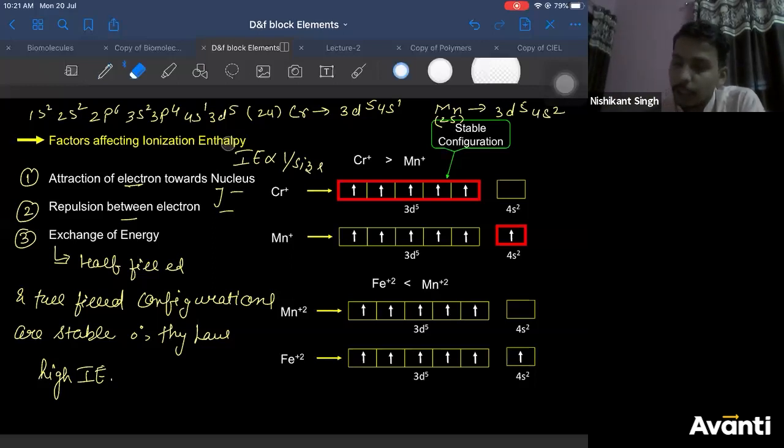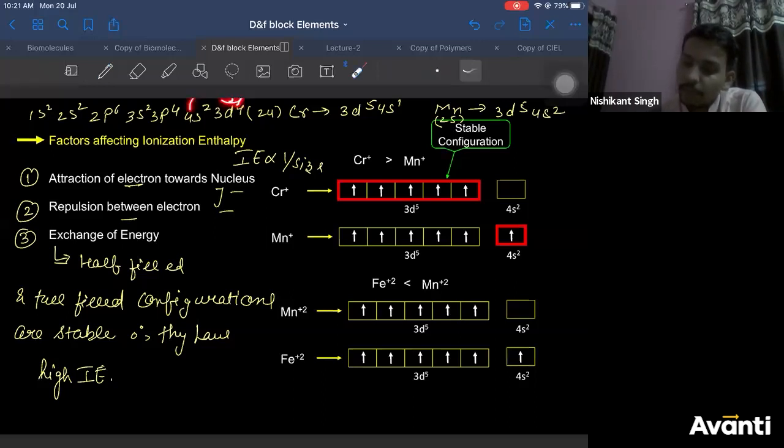I am kind of teaching you first year again. I'm not sure whether you know it or not. 3d4, it should be like this, 24. But one electron jumps from 4s to 3d to make it 3d5, because 3d5 will be half filled and it will be stable configuration. Therefore, to make it stable, one electron jumps from 4s to 3d. Right, this is the configuration.